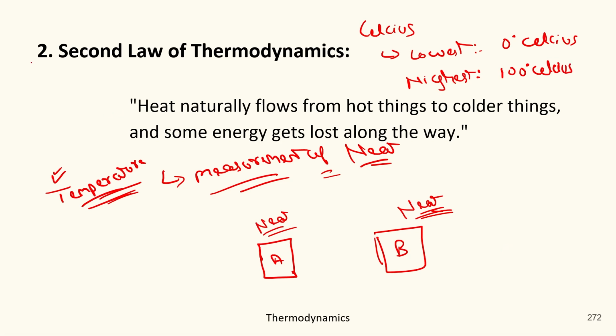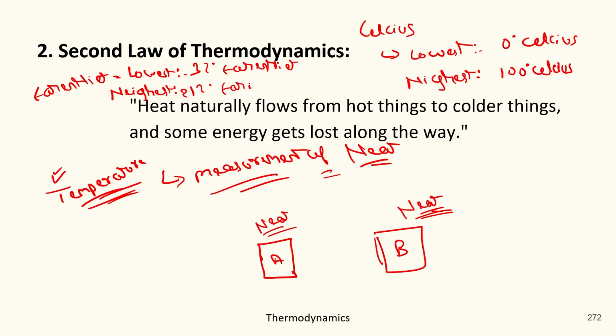And for Fahrenheit, the lowest and the highest points are 32 degree Fahrenheit and 212 degree Fahrenheit. Got it?